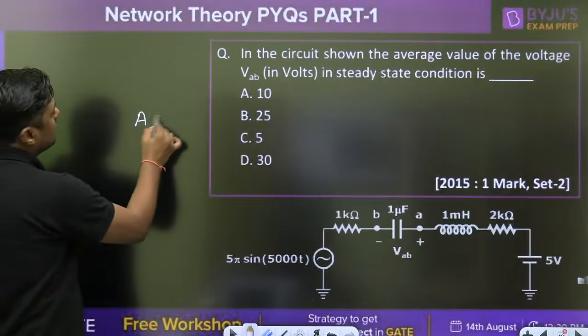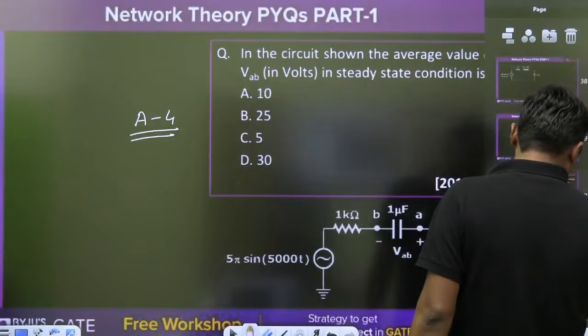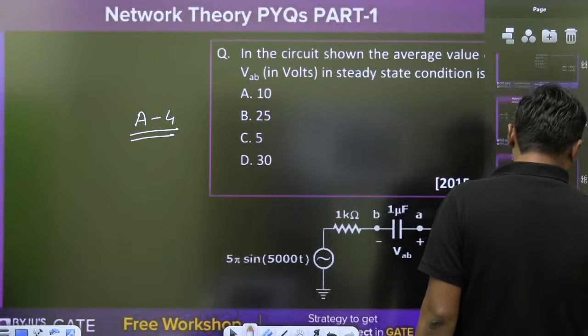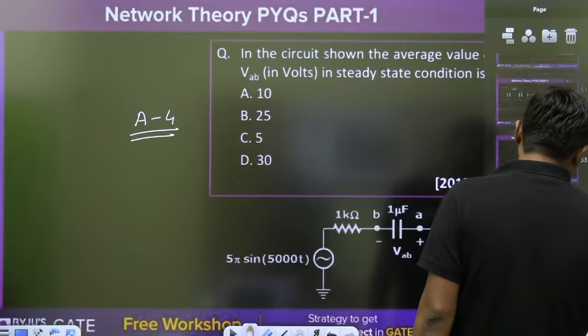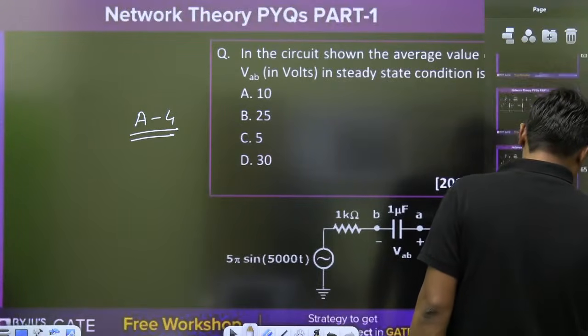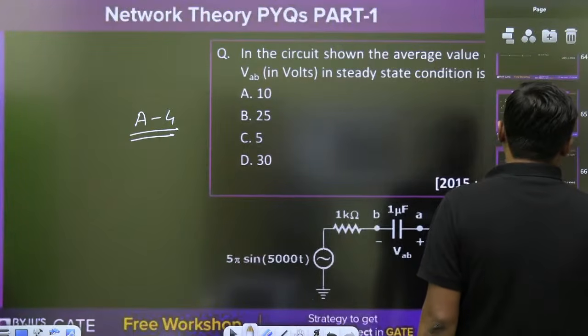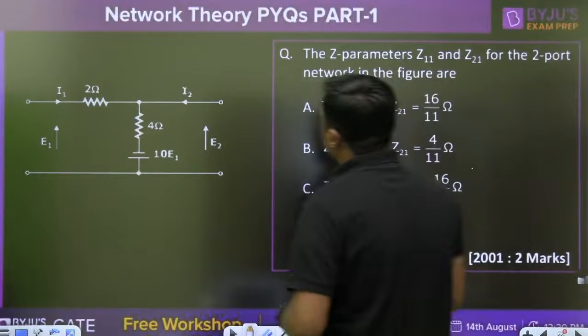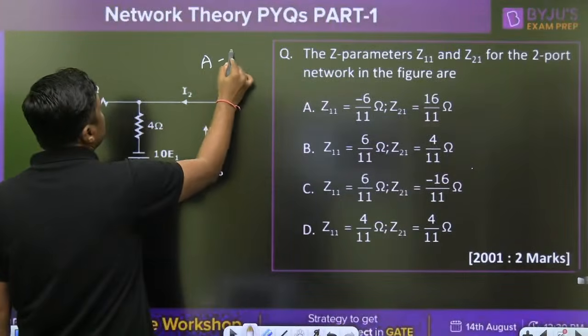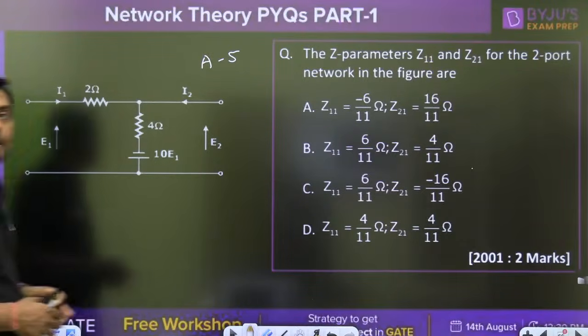Assignment number 4. Finally, one question I am going to give you from the 2-port network. No doubt, tomorrow we will solve around 20 more questions on this topic. Okay then. This is the question from the two-port network, assignment number 5. Very, very simple. Find the Z parameter. This is a question of only 2 marks in 2001. What is the Z parameter of this diagram? Okay, guys.